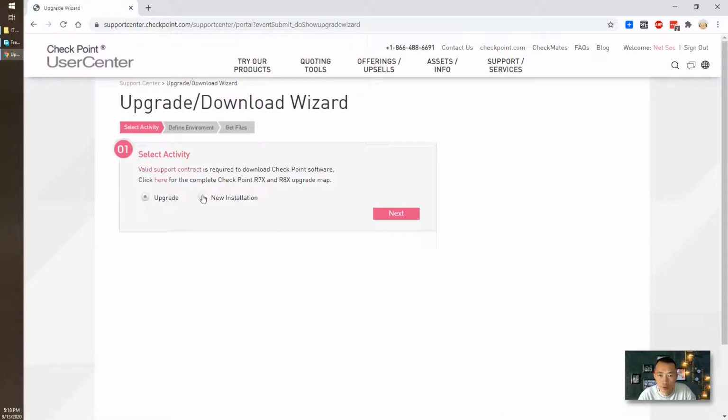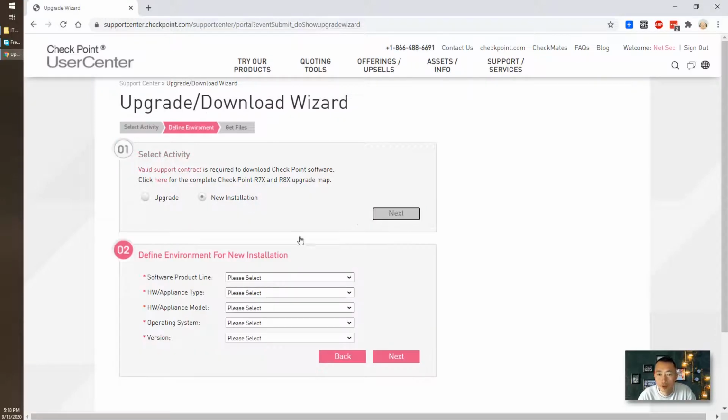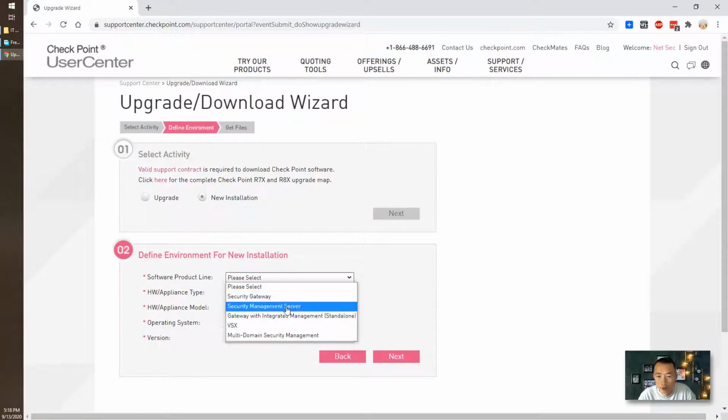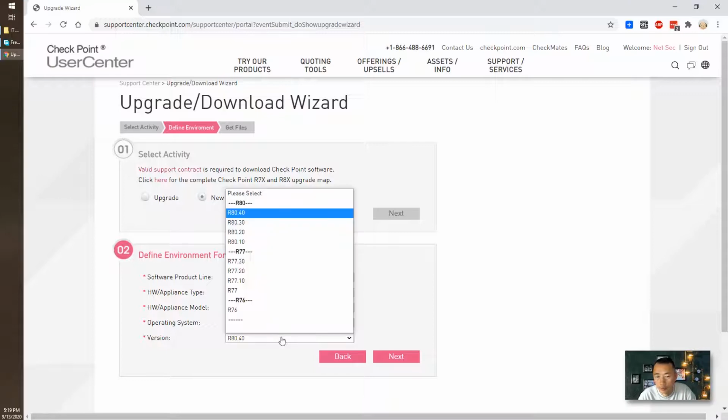Here is my option, usually new installation first. And then go to the software product line. You can go to either gateway and management server. They're using the same ISO file. You can use one ISO to install both. Then you can choose open server, because you're going to install on not a hardware-based appliance. You're going to install on virtual machines like VMware Workstation, ESXi, Hyper-V. It's the open server model. Also the operating system will be Gaia, and for the version you choose the latest one. If you want to go to a previous one, you can choose from here as well.